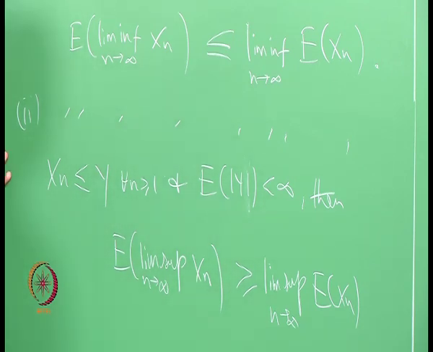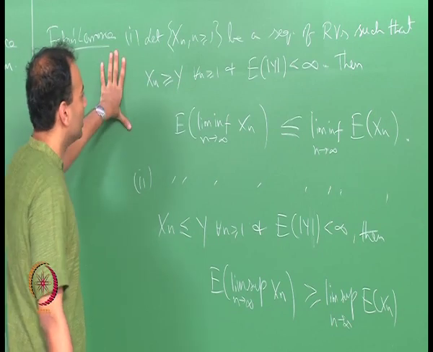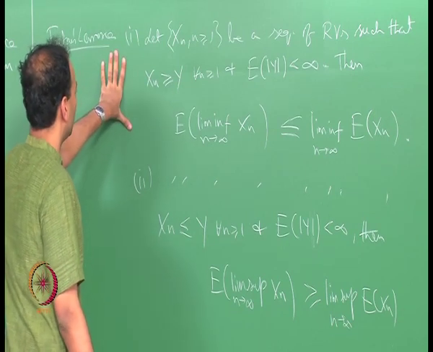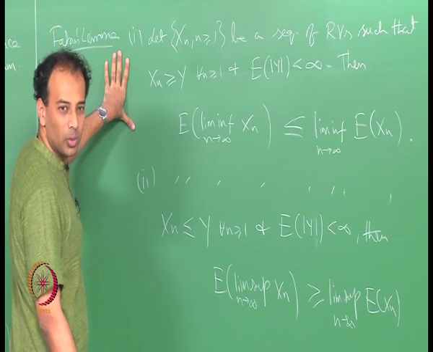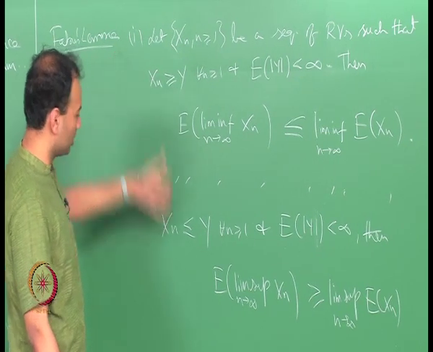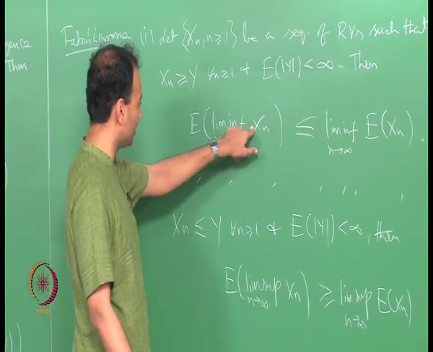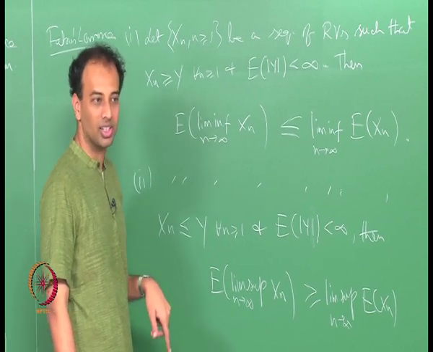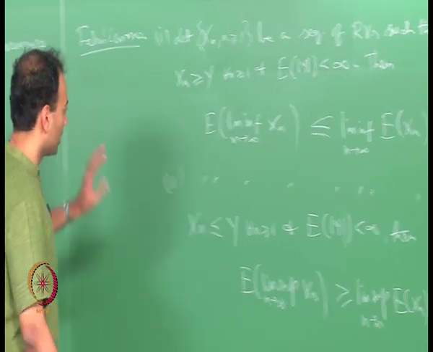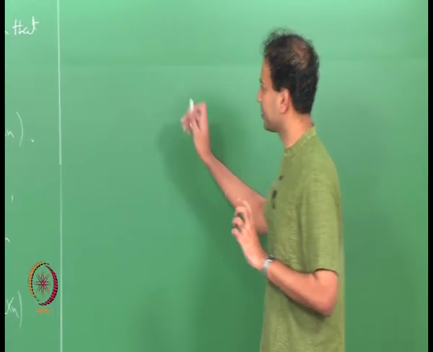So, this is not a separate statement. Statement number 2 is the same as statement number 1 with x n replaced with minus x n and y replaced with minus y, right. So, if you prove this, you would have proved this. After all, lim inf of minus x n is the same as minus lim sup of x n, right. So, do you remember what lim inf is before we go on and prove this?